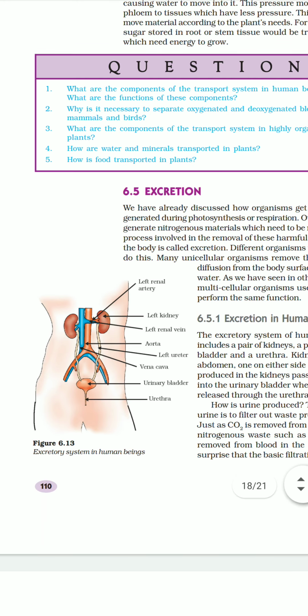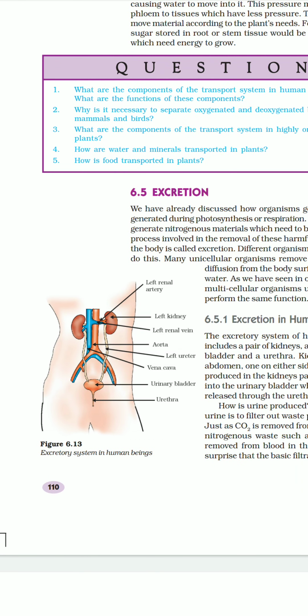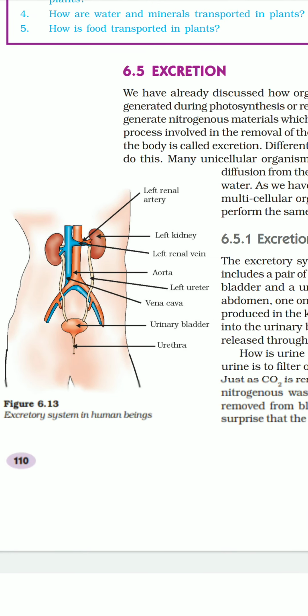Then come to a long tubular structure which arises from each kidney, that is called ureter, and it carries urine to the urinary bladder. Then you can see the structure of urinary bladder. It's a pear shaped muscular bag-like structure which serves to store urine temporarily.